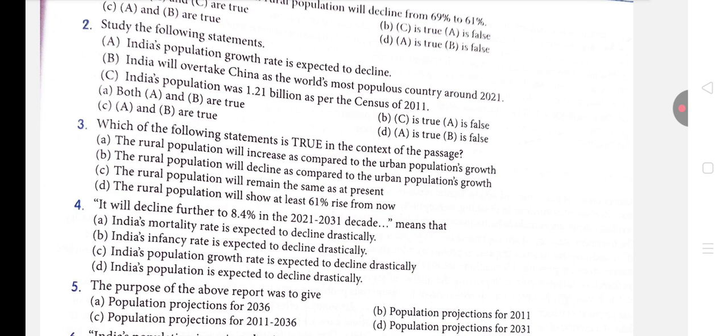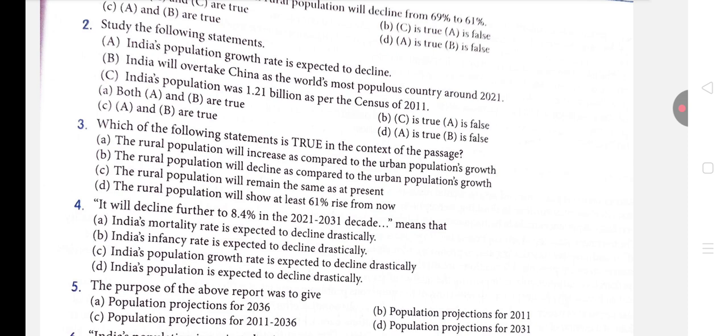Now the next is, which of the following statements is true in the context of the passage? Okay. Let's see all the statements. Statement number 1, which is A, says the rural population will increase as compared to the urban population's growth. So we'll talk about it. The rural population will decline as compared to the urban population growth. Then statement number 3 is the rural population will remain the same as at present. And option number D, the rural population will show at least 61% rise from now.